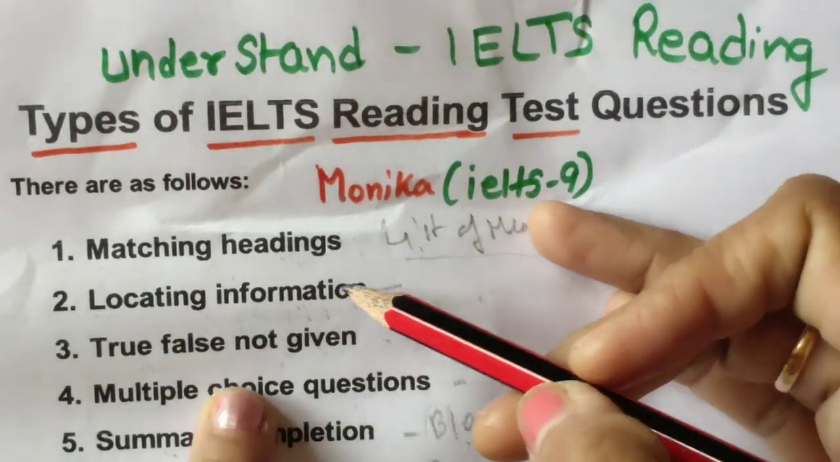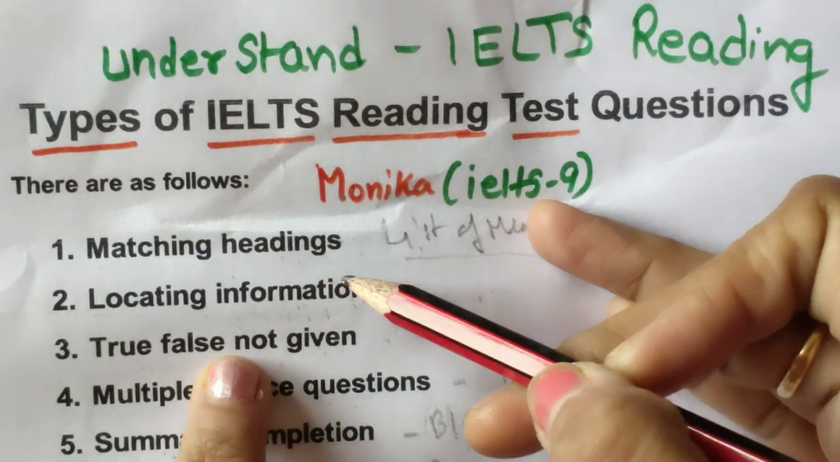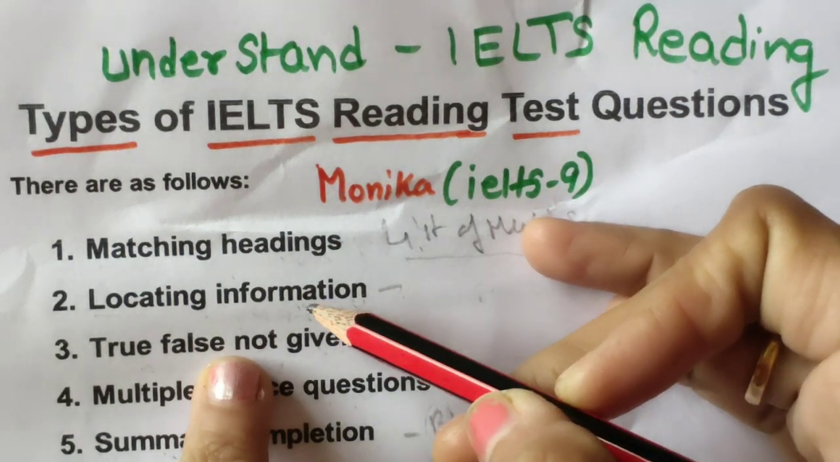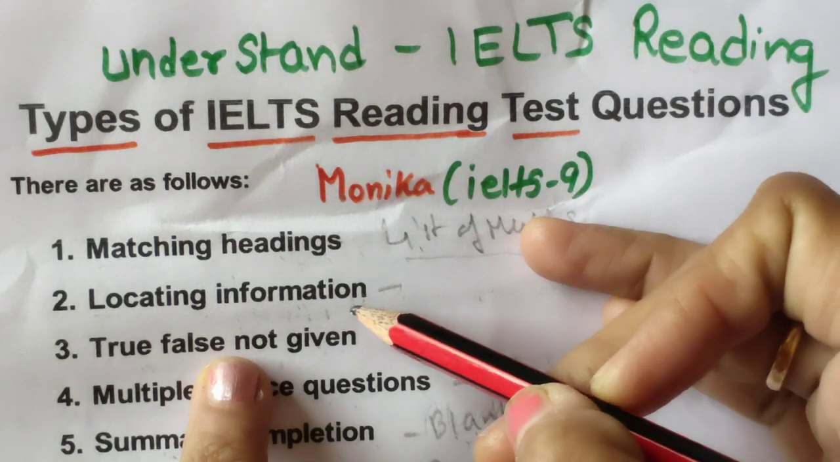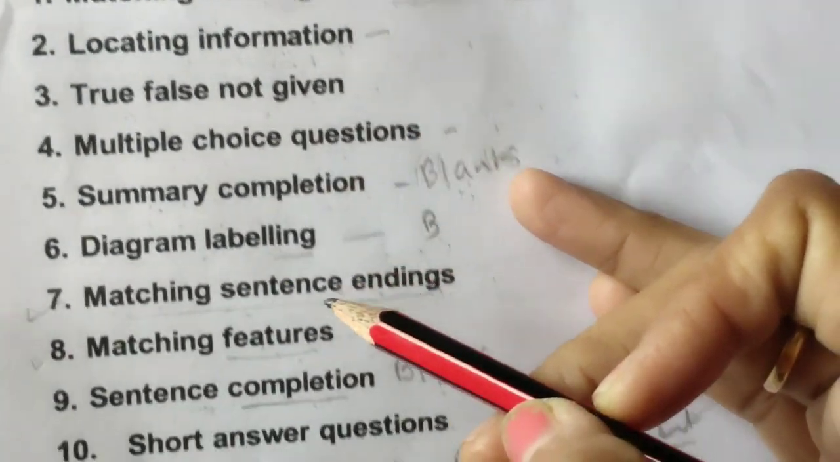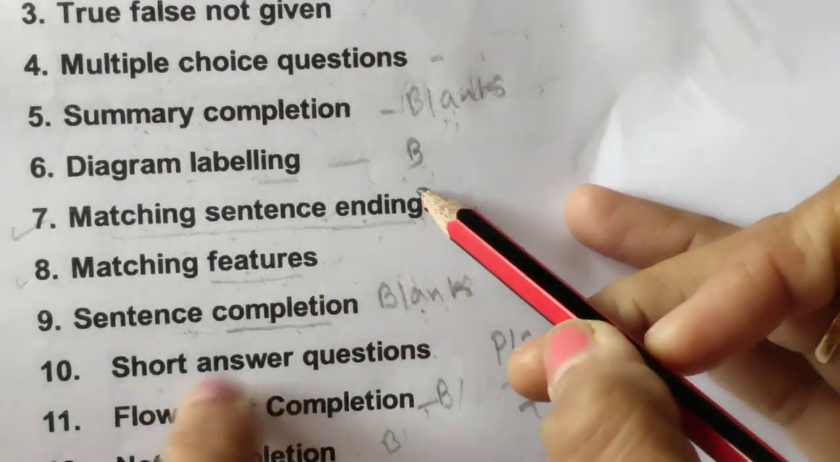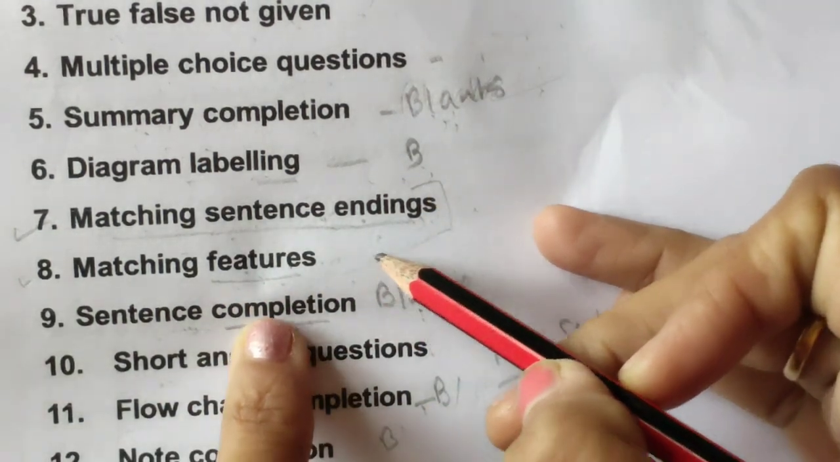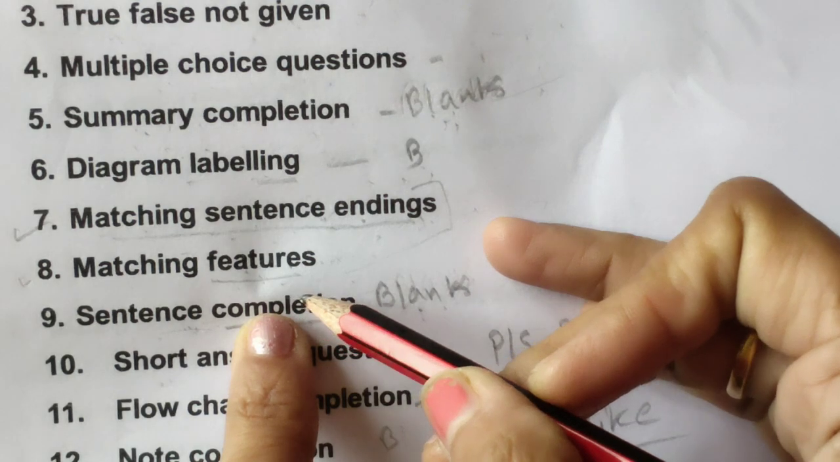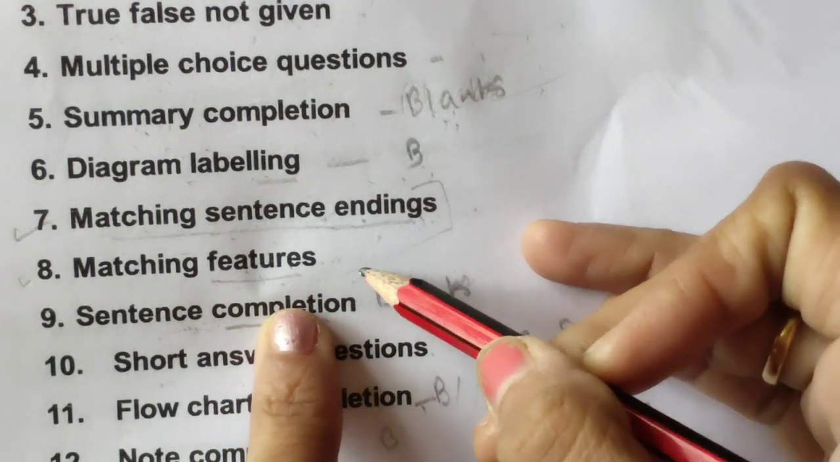So in the previous video we completed matching headings with an exercise, and locating information, also with an exercise. Now in this video we are going to do matching sentence endings and matching features. What are these types of questions? With exercises and some tips also, I will be explaining it to you.